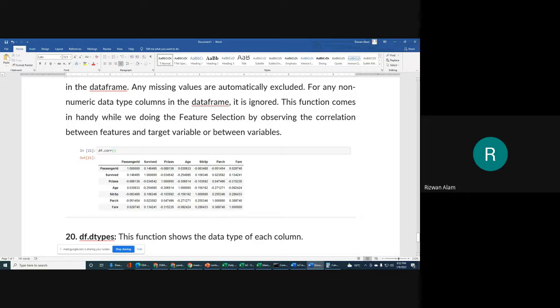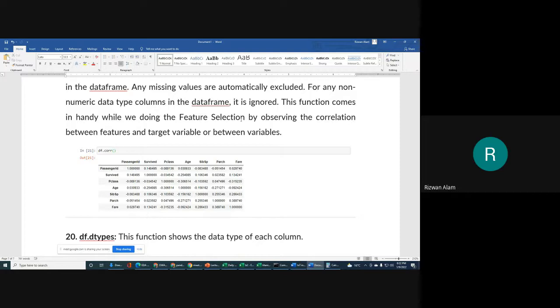Again, it means after EDA we do pre-processing, and in pre-processing there is feature selection. What do we mean by feature selection? Let me tell you in very simple words: if you have, for example, 11 columns, it may be possible that for your project all those 11 columns will not be useful.